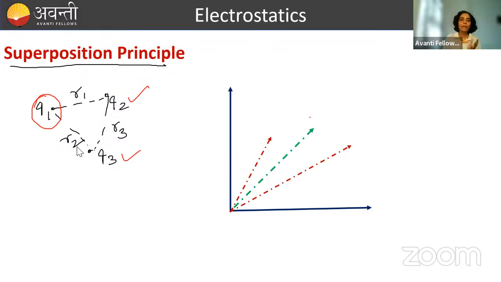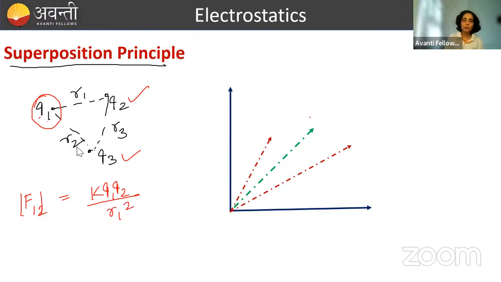ठीक है? So when we write the force acting between Q1 and Q2, we will simply forget Q3, because Q3 is not going to affect the force acting between 1 and 2. ठीक है? तो यहाँ पे आप देख लो, force acting on 1 because of 2, magnitude में अभी बस लिख रही हूँ, can be written as, again the same, k Q1 Q2 by R1 का स्क्वायर.